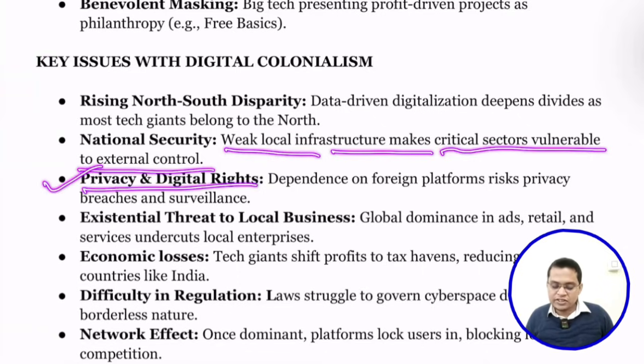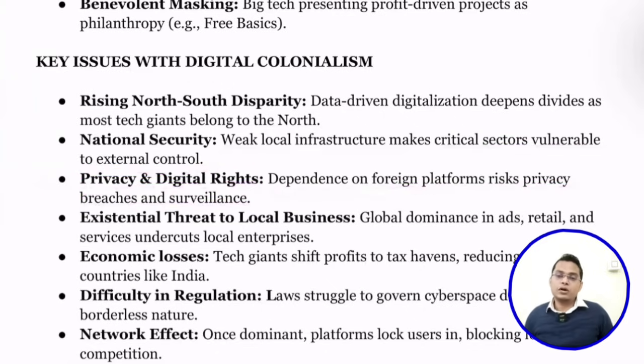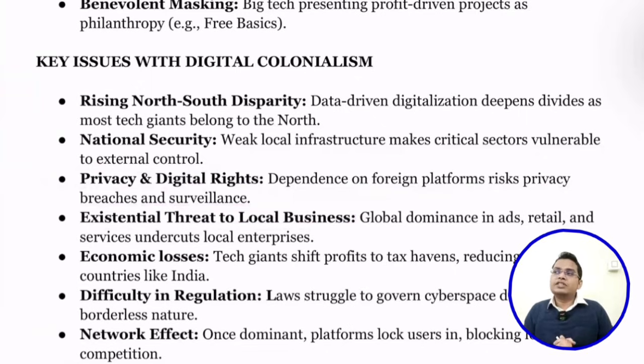Next is privacy and digital rights. Dependence on foreign platforms risks privacy breaches and surveillance. There might be surveillance to know about our behavior and our security, so that might be compromised. Then there is an existential threat to local business. All these big tech firms are dominating globally. For example, Amazon and Walmart are entering the Indian market, and they are creating trouble for local businesses.